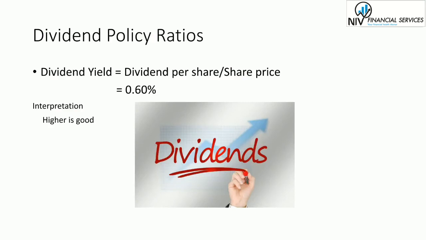Dividend policy ratio. Dividend policy ratio provides insight into the dividend policy of the firm and prospects for future growth. So first here we're going to discuss the dividend yield. Dividend yield ratio measures what percentage of the market price of a share a company annually pays to its shareholders in the form of dividend. So here Asian Paints is paying 0.60% as dividend to its shareholders. So the interpretation is: higher is good, the dividend yield should be higher for a company.